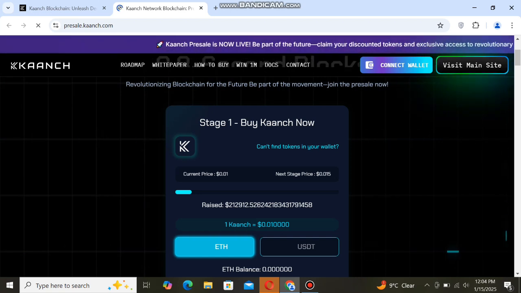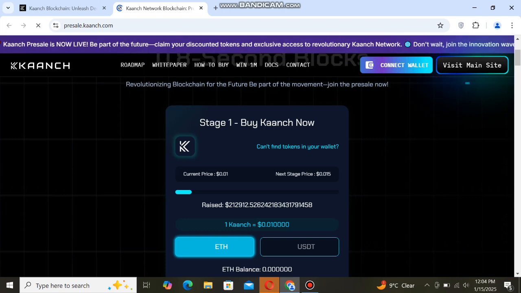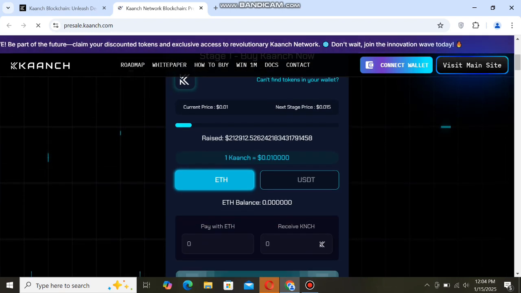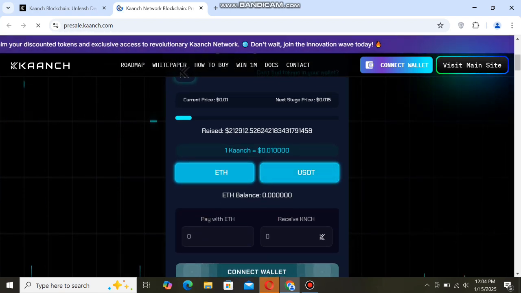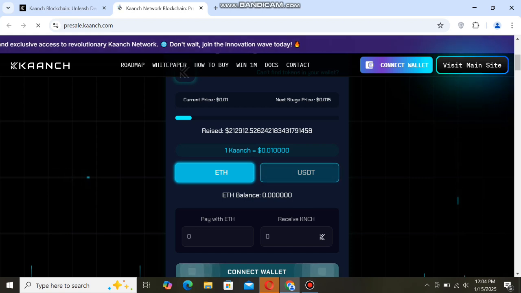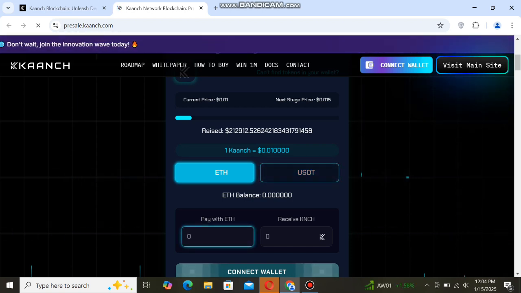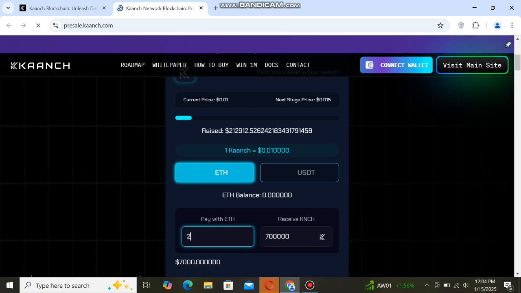You can check here and see the one Kanch price and the raised amount. So guys, you can select the network, Ethereum or USDT. I select the network Ethereum. Then you can enter your Ethereum amount. For example, I enter an Ethereum amount of 200. Then you can receive the Kanch blockchain token amount.